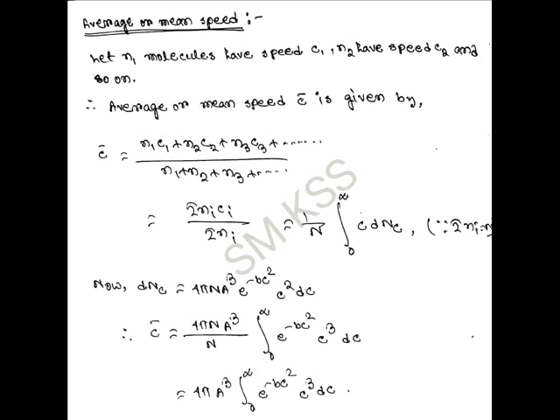Then c average is equal to 4 pi a cube integration 0 to infinity e to the power minus b c square into c cube dc. Now in this expression, if we substitute b c square equal to z, and then use the definition of gamma function and do some simple calculations, we will get that c average is equal to 2 pi a cube by b square. And now if we put the expressions for constants a and b, we will finally get the expression for the average or mean speed, c average equal to root over of 8kT by m pi.